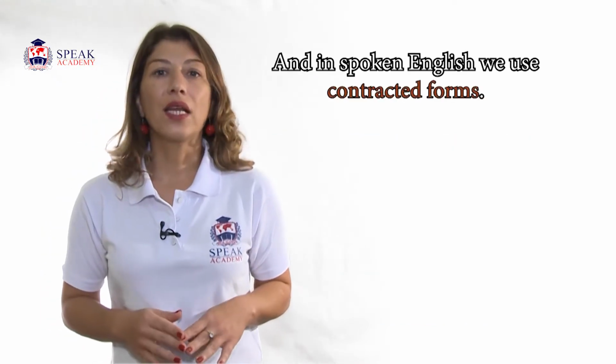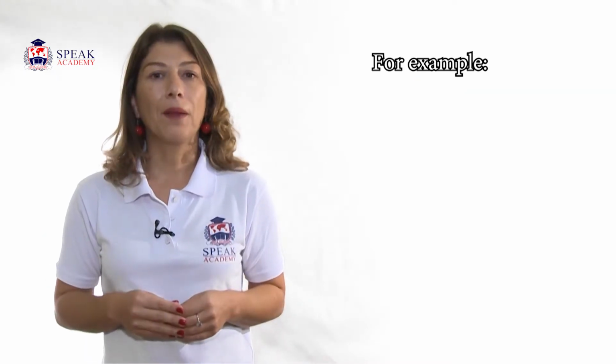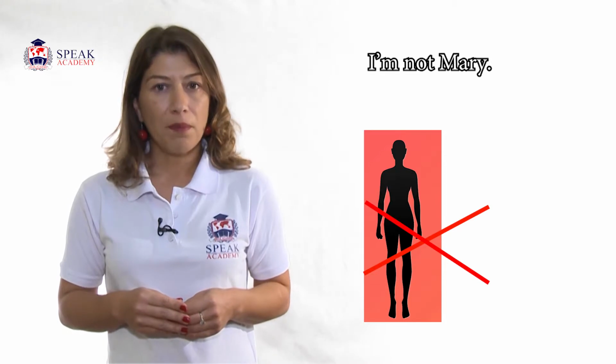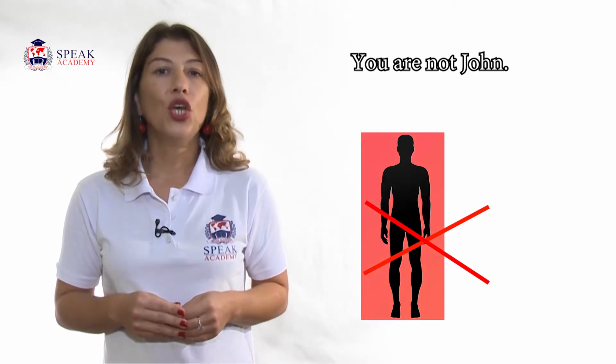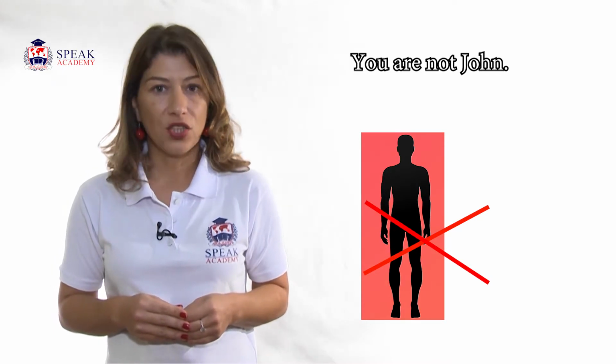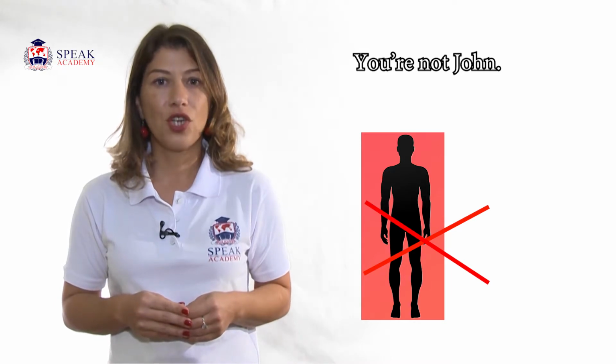And in spoken English, we use contracted forms. For example, I'm not Mary. I'm not. You are not John. You're not John. You aren't John.